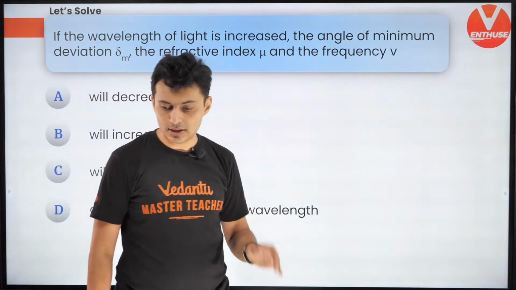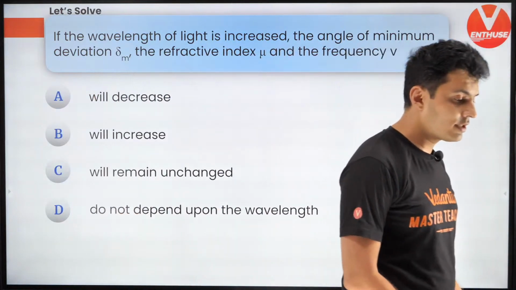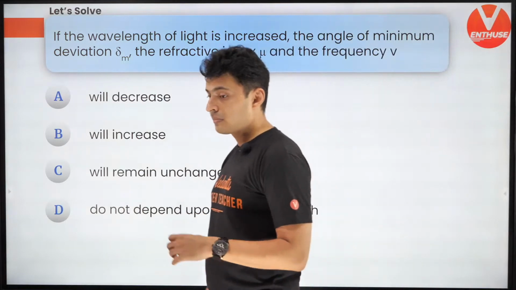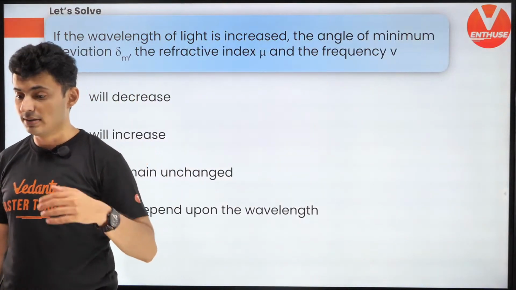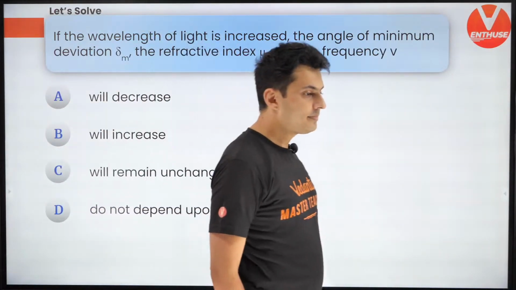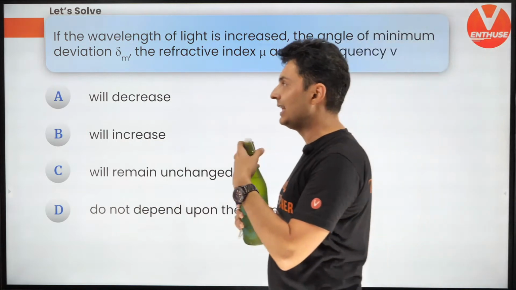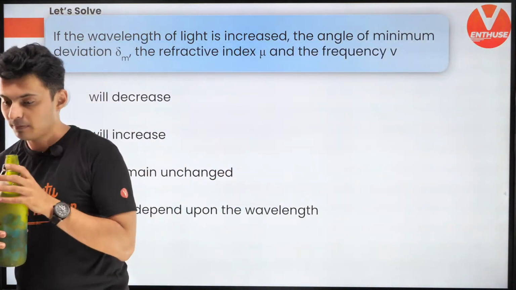Come on, think about it. Very interesting question, guys. Let's see how many of you can do this. Beautiful question. You need to know a lot of theory for this, believe me. Come on, minions. Think. What will happen to all of them if the wavelength of the light is more?